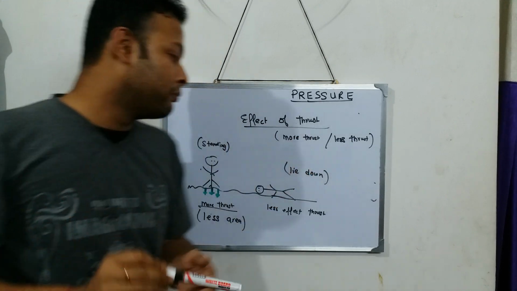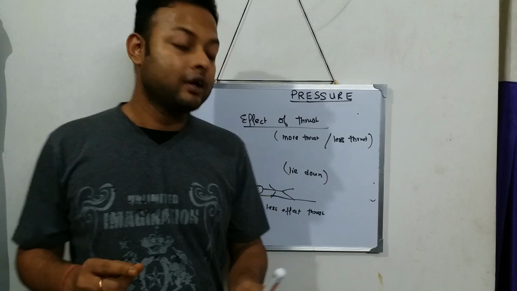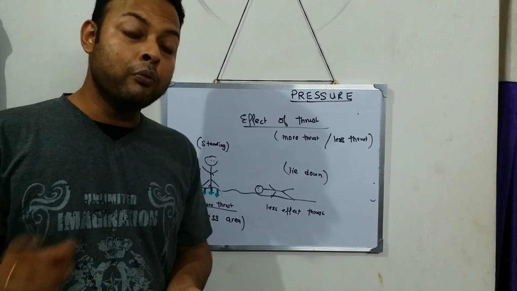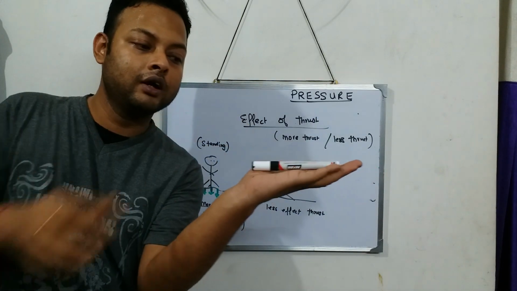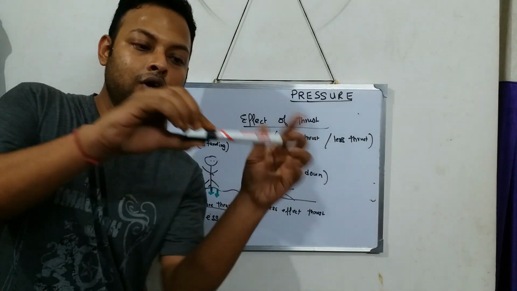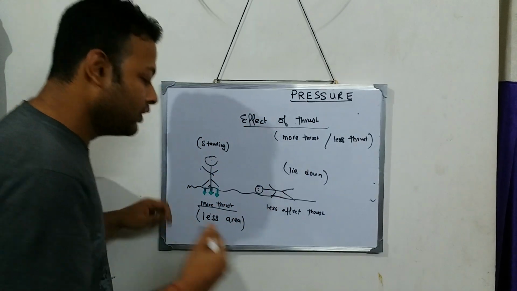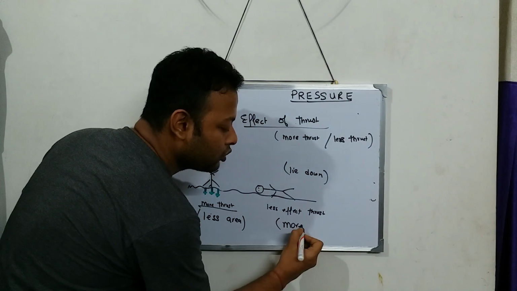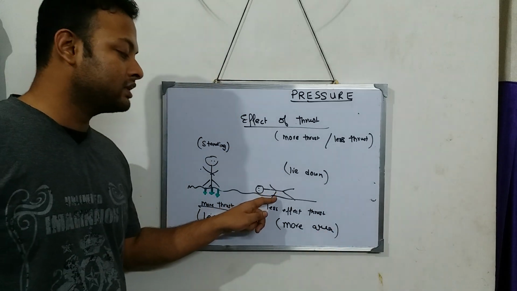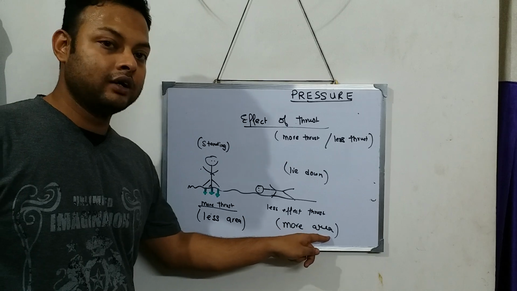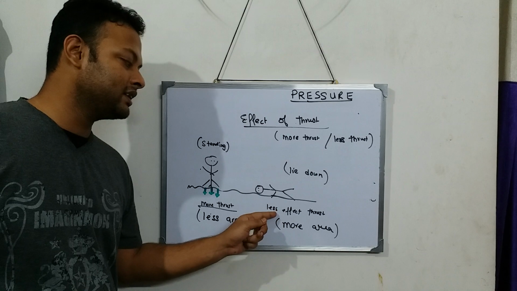But when he's lying down, he is occupying more area. He is covering up more area. Now this marker is over here. Now you can see how much area is covered. This whole area is being covered by the marker. So over here, more area. Since the person when he lies down covers more area, so less effect of thrust. So more area, less effect of thrust.